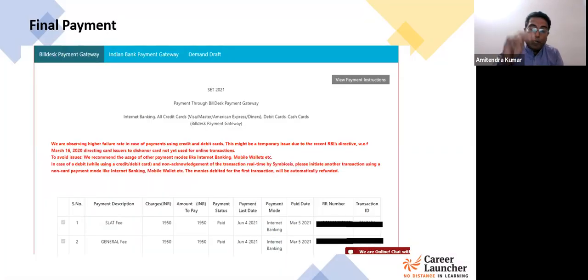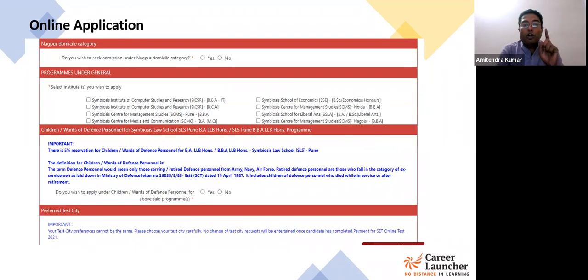And then below that, you'll also have the option wherein you can make the payment for the respective programs and colleges which you selected a short while ago here. So जब आप application fill कर रहे थे, आपने जो भी option select किए थे, for every option selected by you, 1,000 rupees has to be paid. So if you selected, let's say 3 options, 3 campuses, 3 different programs, then you'll be making an additional payment of 3,000. Now, what if you don't make that payment?